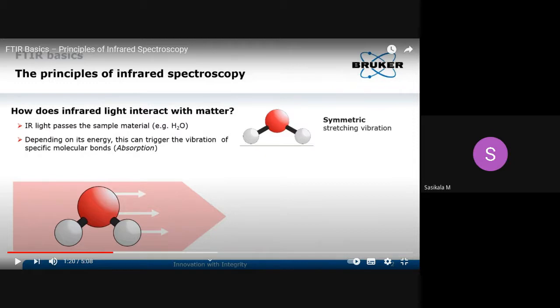So here you can see how it interacts with the matter molecule, how it interacts with the matter, that is your analyte. Just a second.